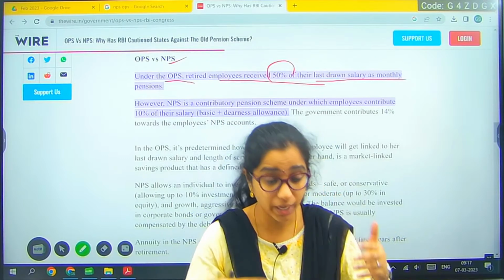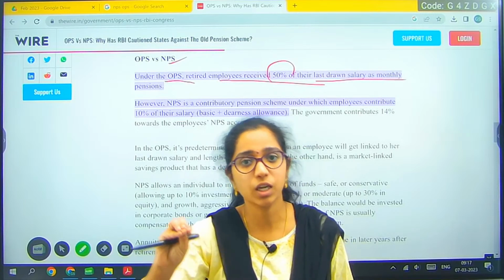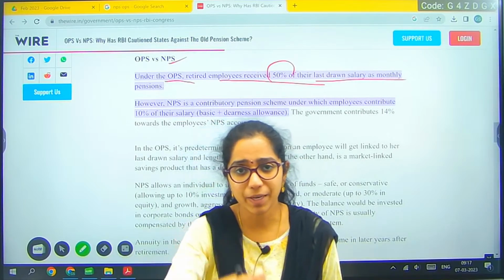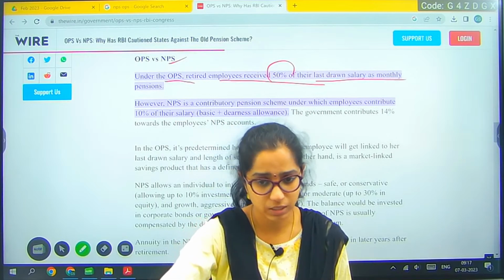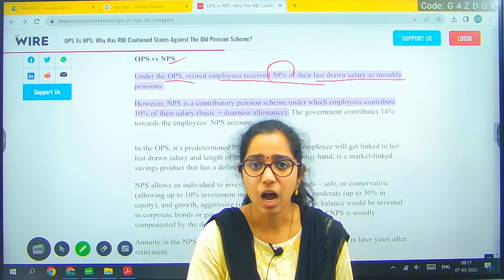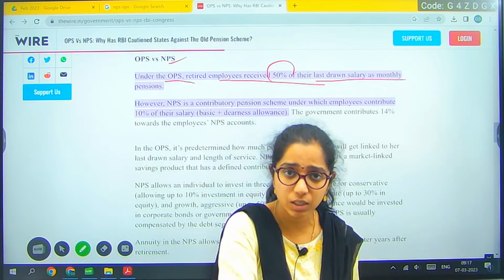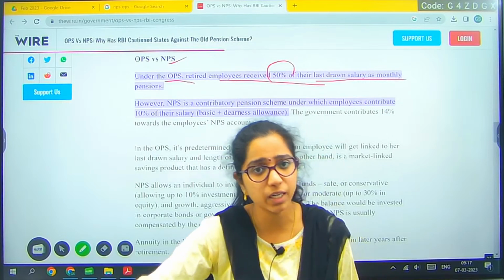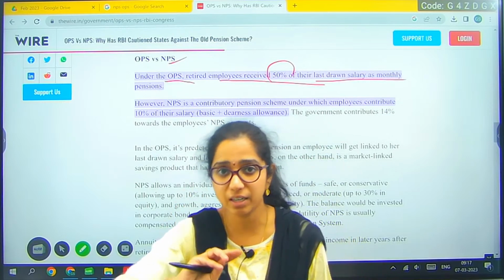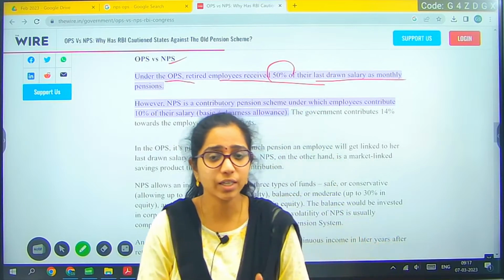After retirement, at 58 or 60 based on the state, the amount I receive is half of my drawn salary. That means if I was drawing 30,000 when I was in job, I will be getting 15,000 per month as standard income. So here the main thing is your income security.